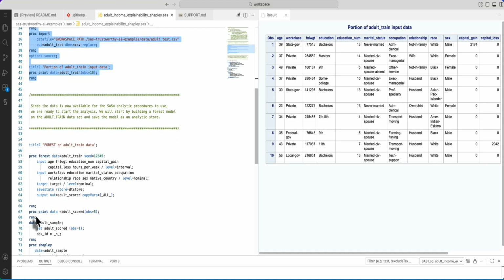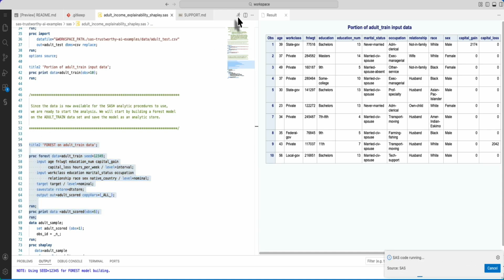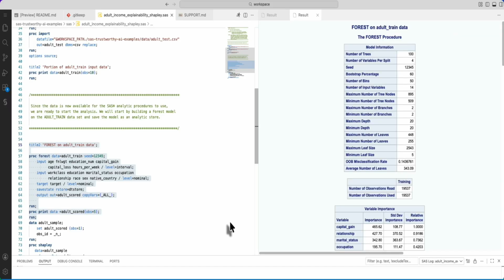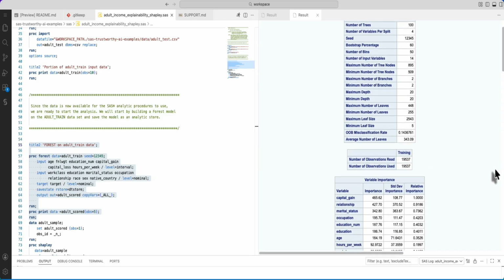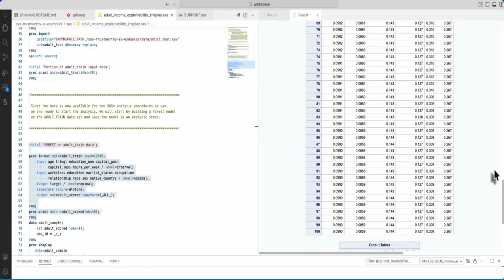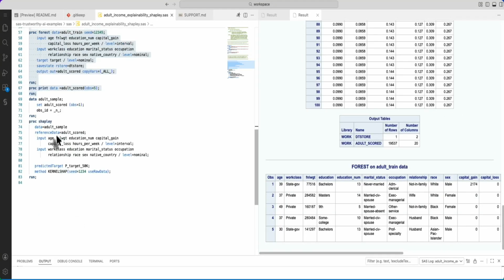So again, I am using the same data, the adult data set. I am fitting a proc forest model. My goal in this example is to use proc Shapley to explain the prediction, right? So whether age is contributing positively towards predicting the income greater than 50K or negatively or vice versa. So it will generate all these plots to make sure that you have that feature level explainability if someone has to show your work. So what I'm going to do is select a single observation, a single row in my test data set to explain the prediction.